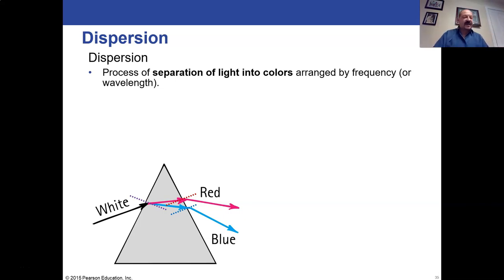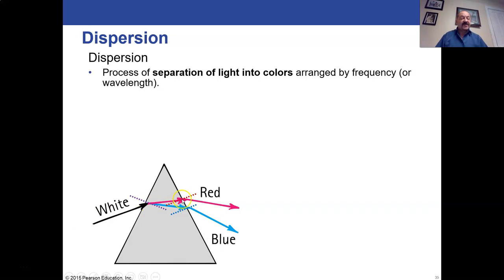So I've got these dotted lines that represent the various normals here. And if you look at white light, remember that's the mix of all the colors coming in. If you look at the angle that the white light is coming in relative to the normal, there's a wide angle there. It's narrower for red, but it's even narrower still for blue. Blue is even closer to the normal than the red is in that first refraction here on the left.